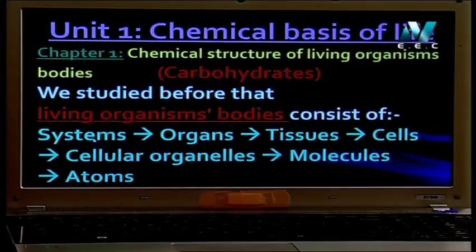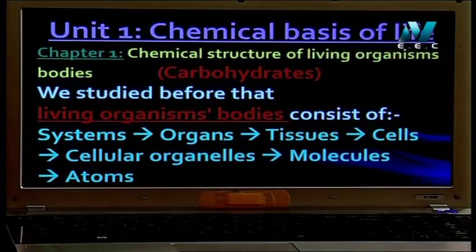This system may be the digestive system, the urinary system, or the reproductive system. Each system consists of organs. The heart is an organ, the lung is an organ, the kidneys are organs.